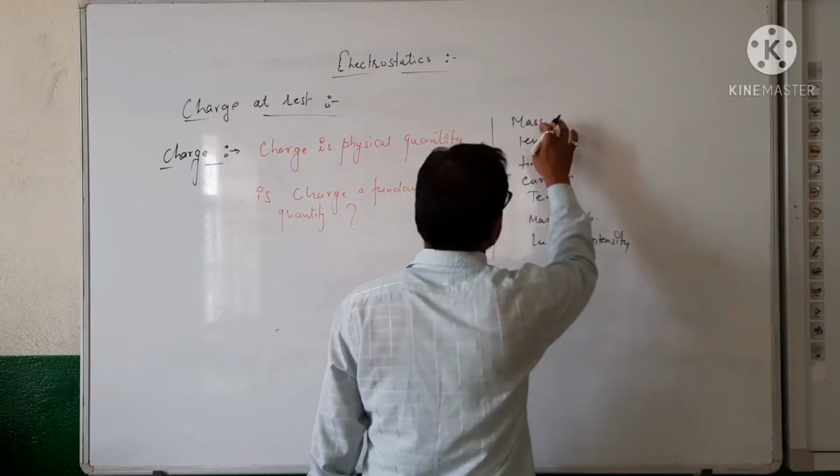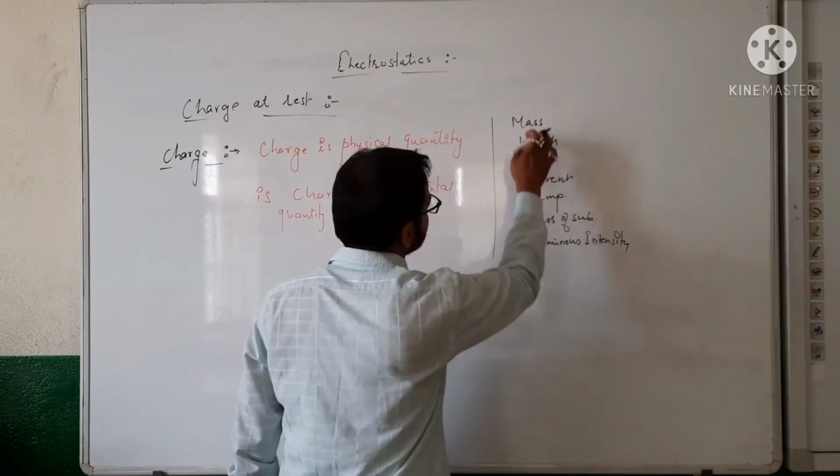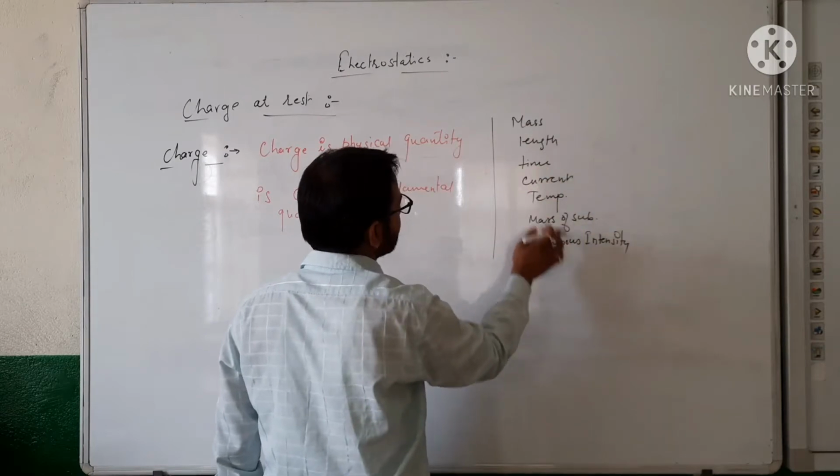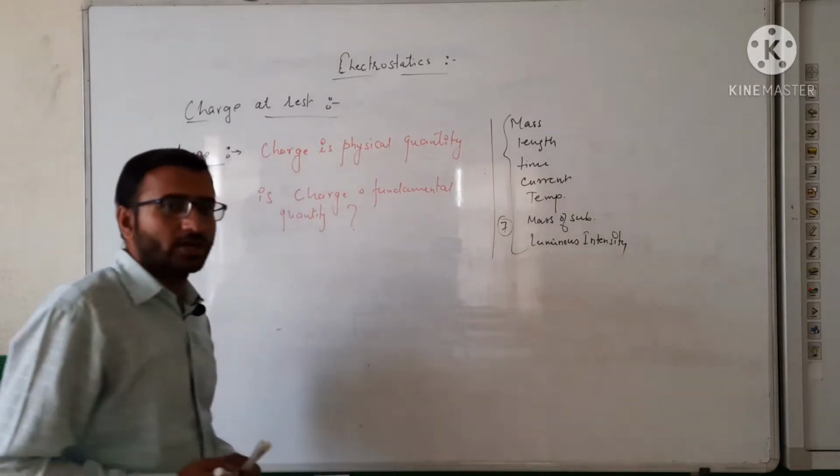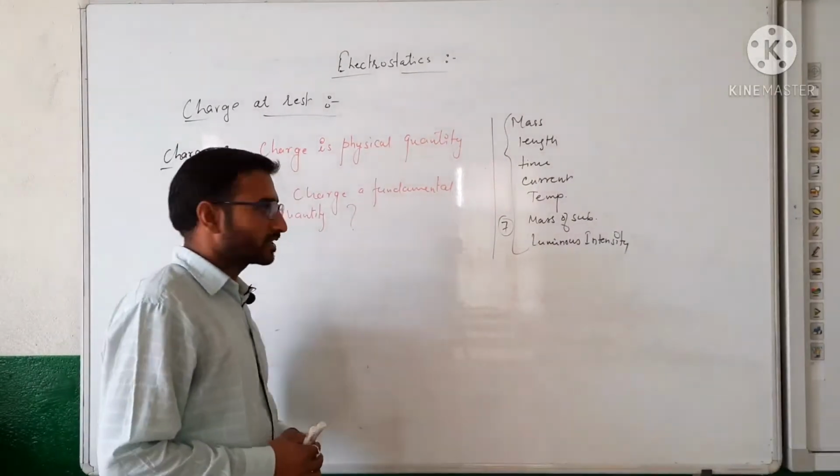Got it? So these are 1, 2, 3, 4, 5, 6, 7. These are the 7 physical quantities known as fundamental physical quantities.